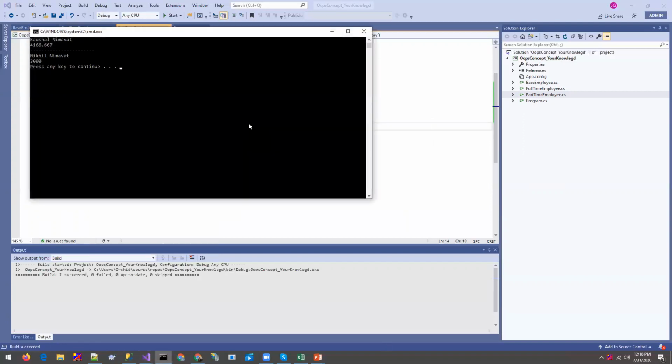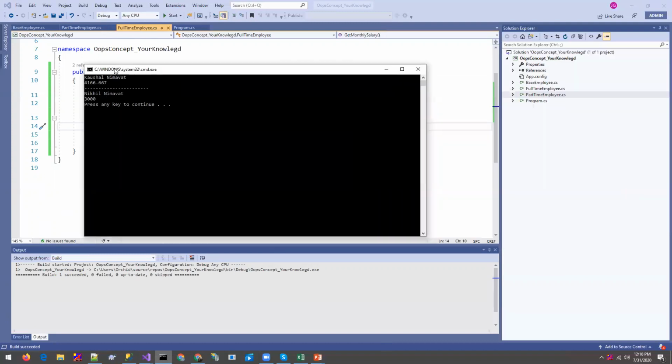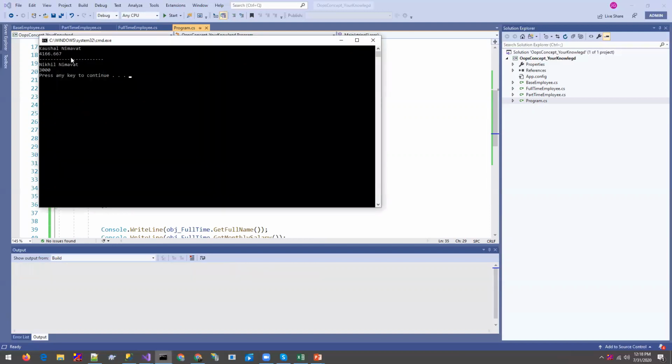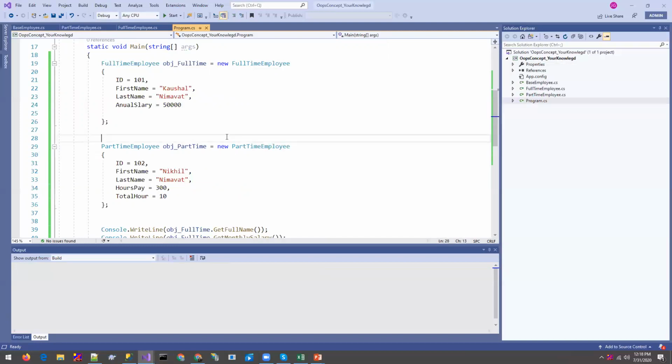Let's run it. You can see the output is changed. There is 4166, as per what we have given in the program. There is 50,000 divided by 12, and there is 300 times 10, so it will give you the output 3000 and 4166.